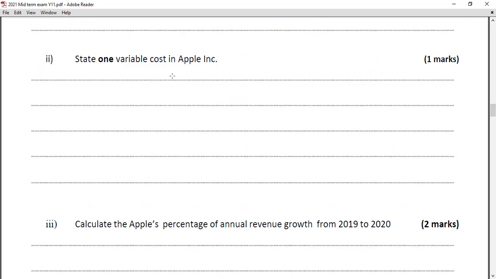State one variable cost of Apple Incorporation means you have to mention, for example, the raw materials they are using. We can use examples like raw materials such as silicon, such as aluminum for making the chips, batteries, mobile phone accessories, like that. You can say that as an example of raw materials. And in some answers I saw direct labor, such as design, and something like that. So wages for the people doing the packaging. Sometimes some people use direct material like packaging cost for the Apple phones, iPads, and everything.